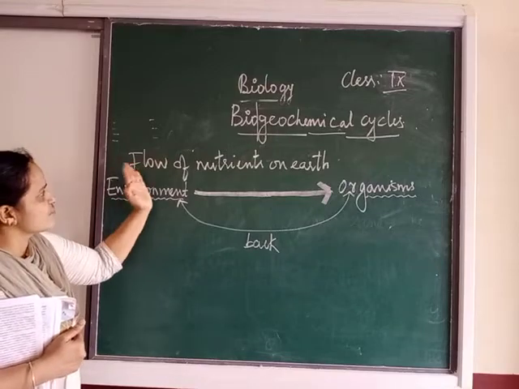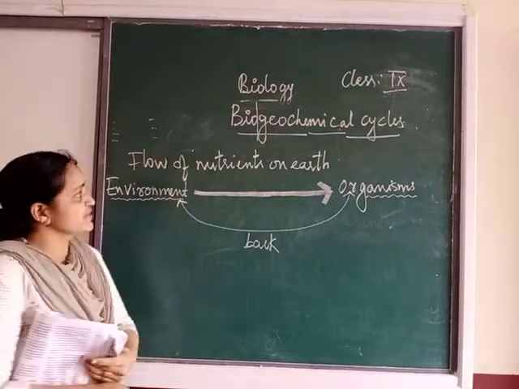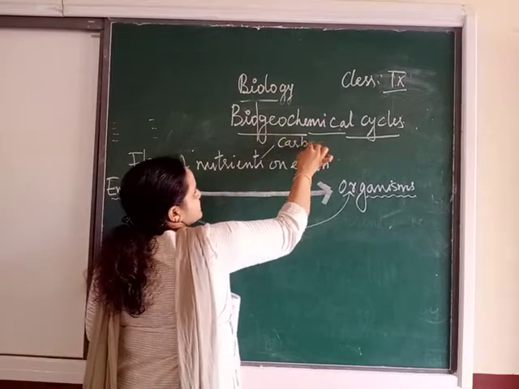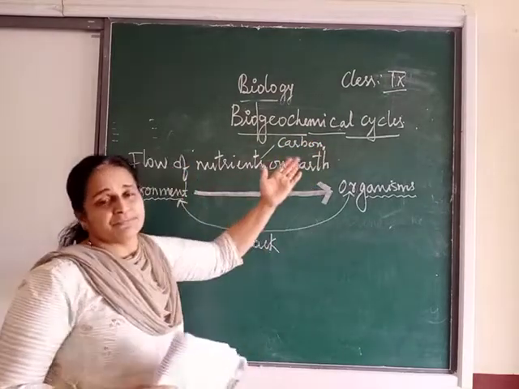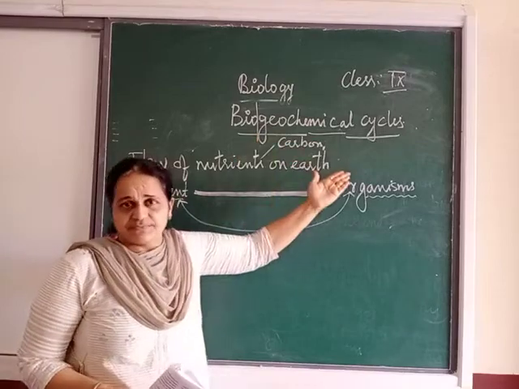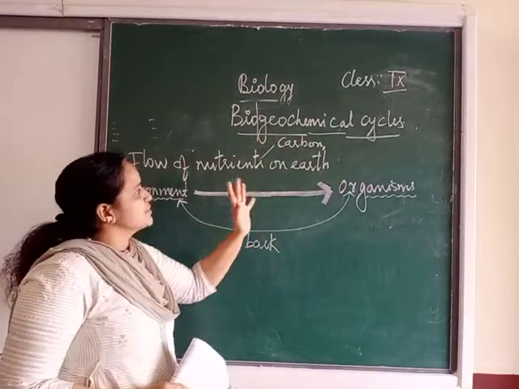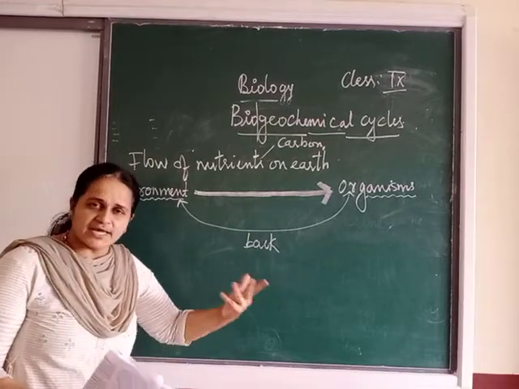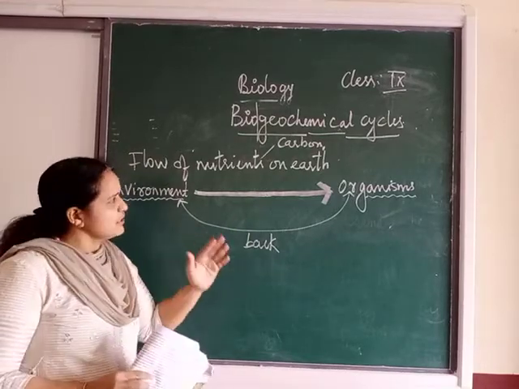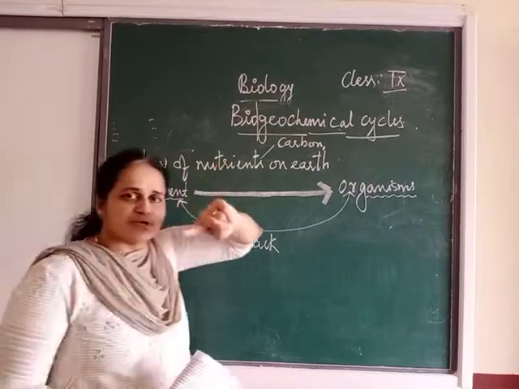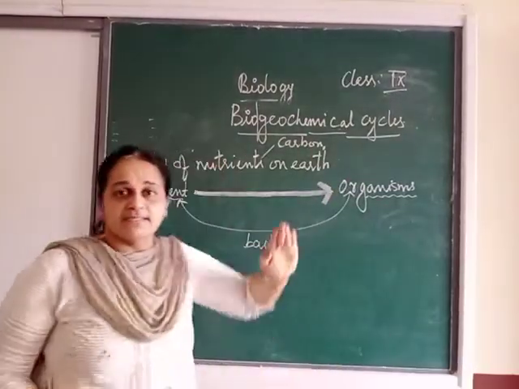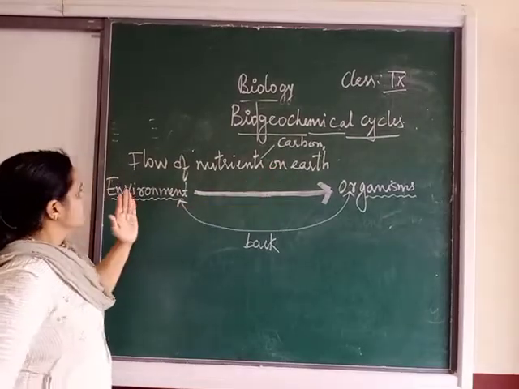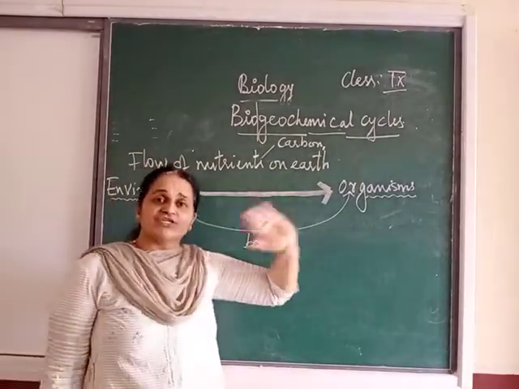So here we will talk about the meaning of biogeochemical cycles. Here there is a flow of nutrients. Nutrients may be carbon, nitrogen, oxygen. All these are the nutrients present on the earth, organic substances, and they go in a cyclic manner. That is, it's a flow of nutrients on earth. From where to where?